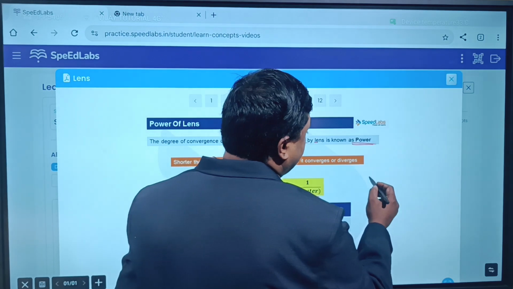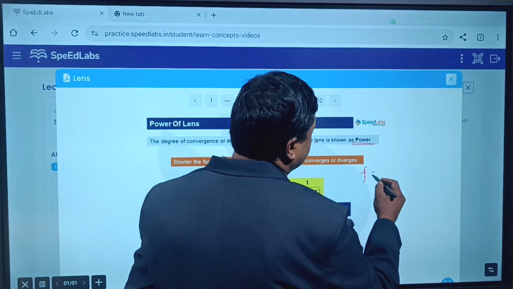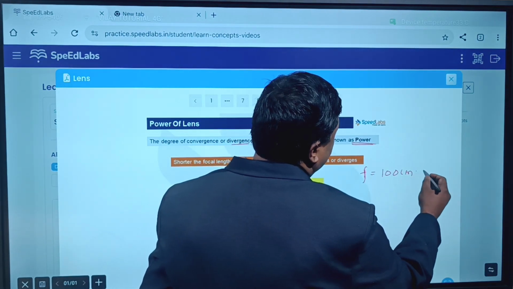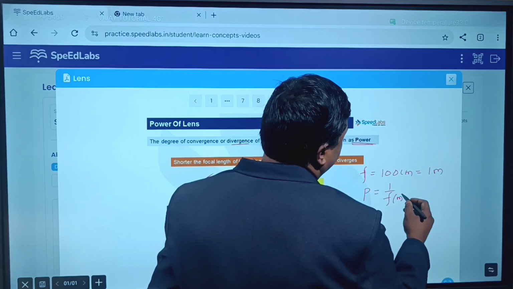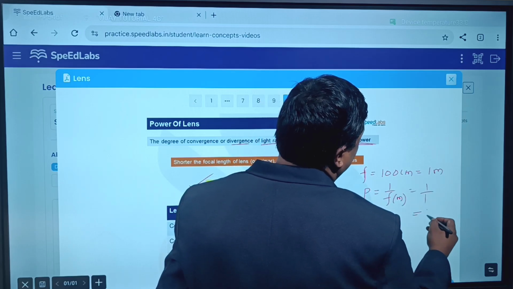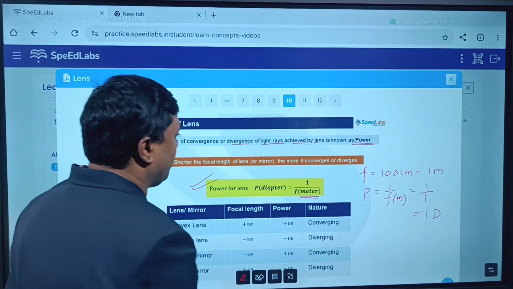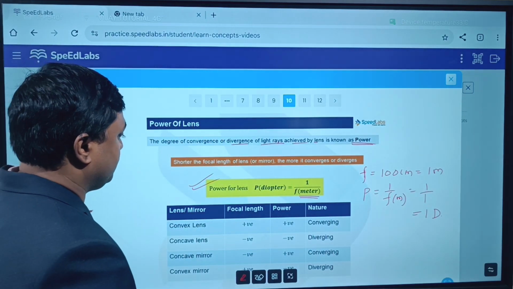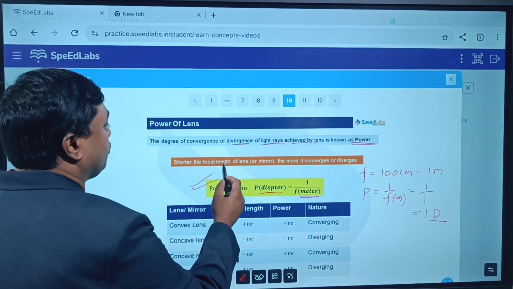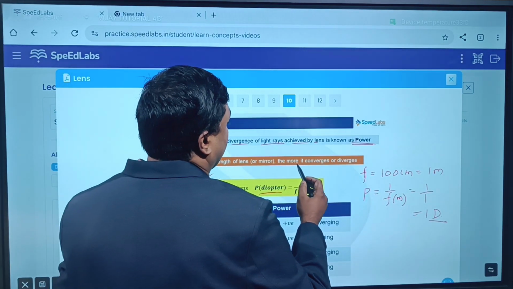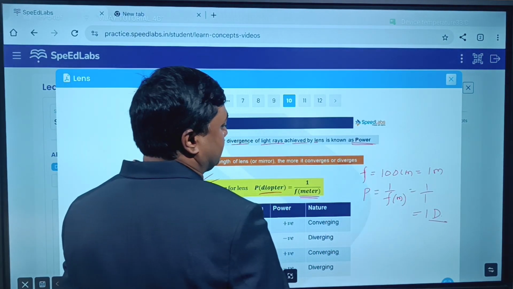For example, say if the focal length of the lens is 100 centimeter, that is equal to 1 meter. What is the power? 1 by f. It should be in meter only, so it is 1 by 1. It is 1 diopter. The SI unit of power is what? Diopter. We are representing as capital D. So shorter the focal length of the lens, the more it converges or diverges.